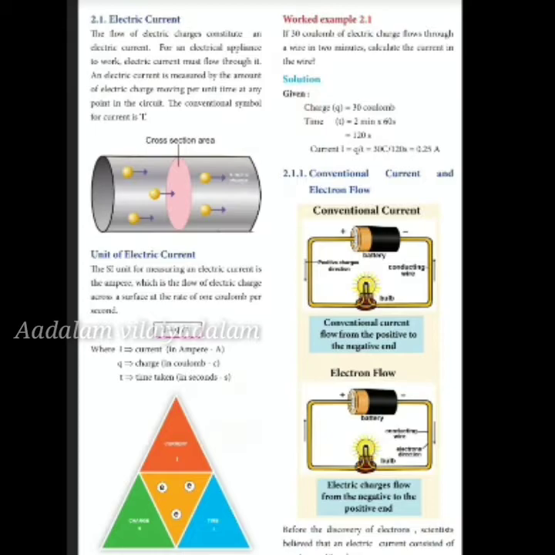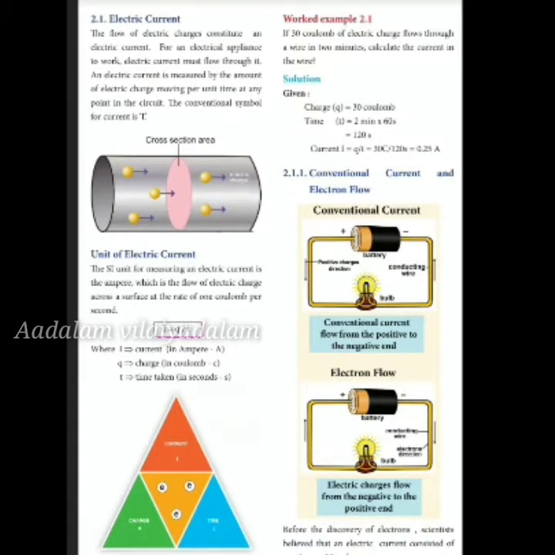What is electric current? Electric current is the flow of electric charges through a wire. You can see when you connect your mixie jar to the plug point, the electric charges pass through the wire and flow to the appliance to make it work.